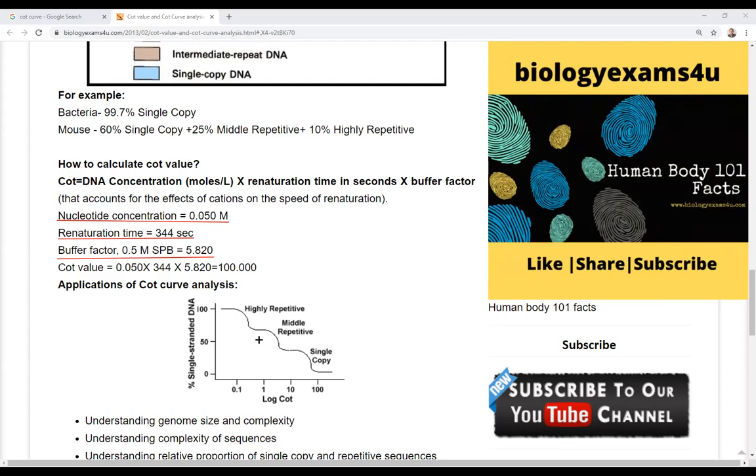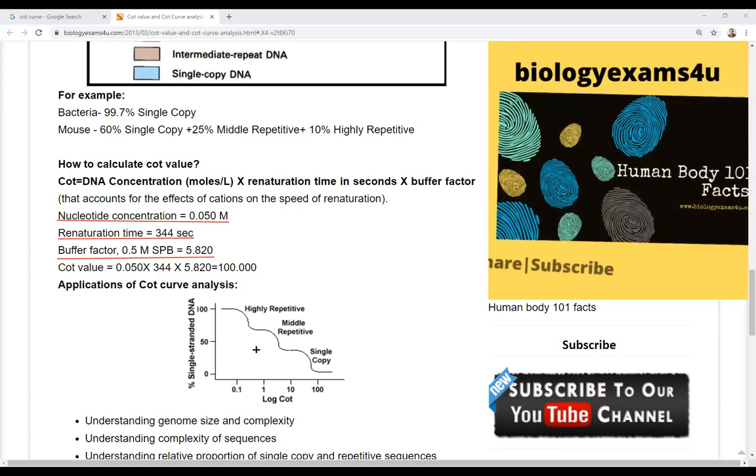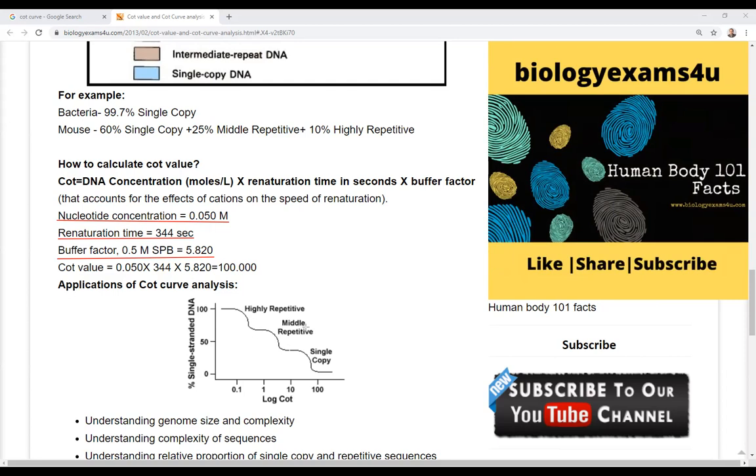Okay, so here you can find this is a highly repetitive DNA sequence. As we move forward, the highly repetitive DNA sequences get renatured, followed by middle repetitive DNA sequences, and the least repetitive DNA sequences, which are present in the form of a unique copy, will be renatured last. और unique DNA sequences हमेशा last में renatured होंगे.